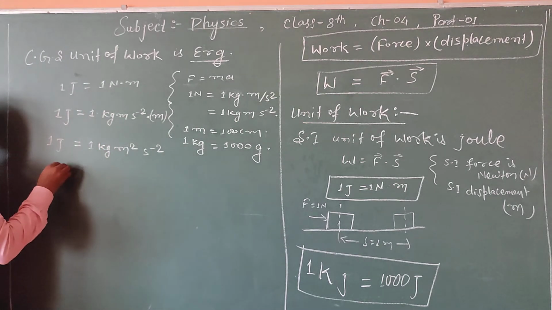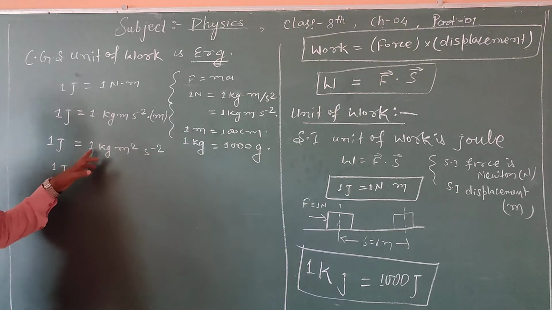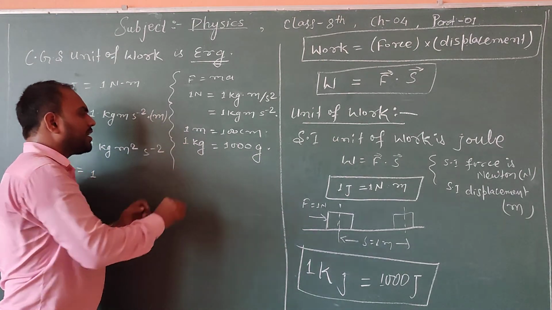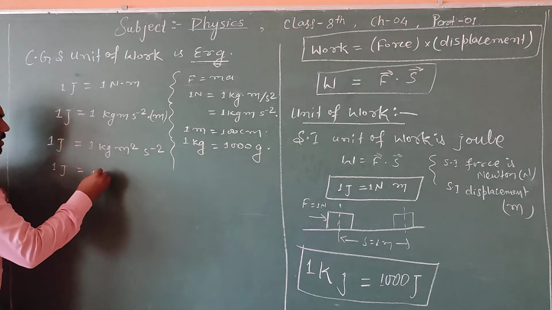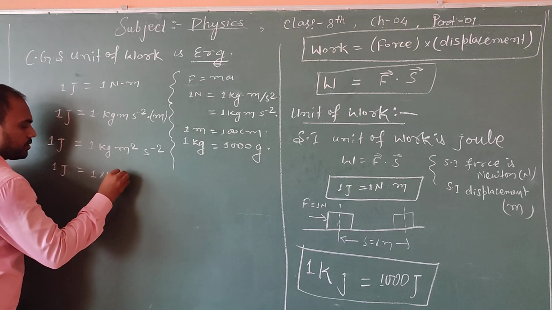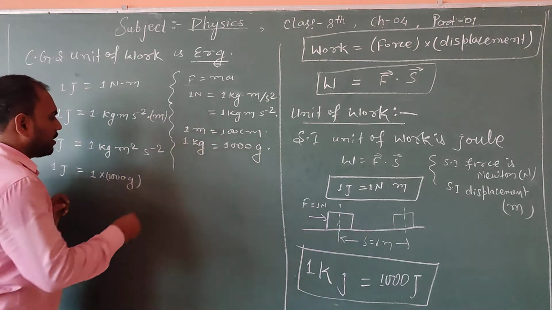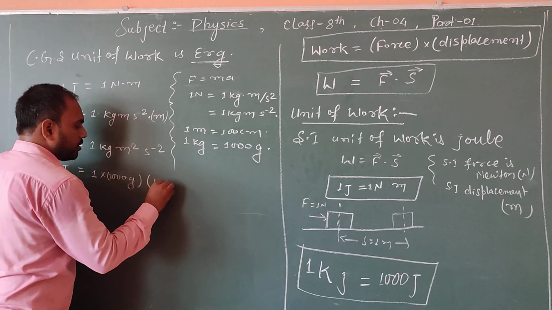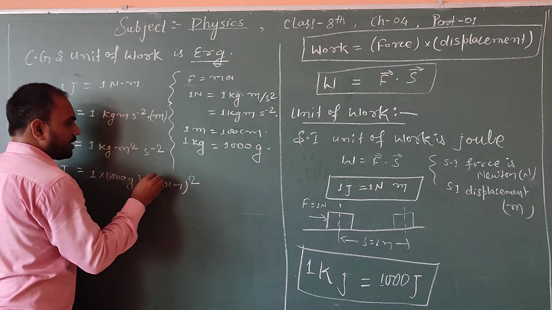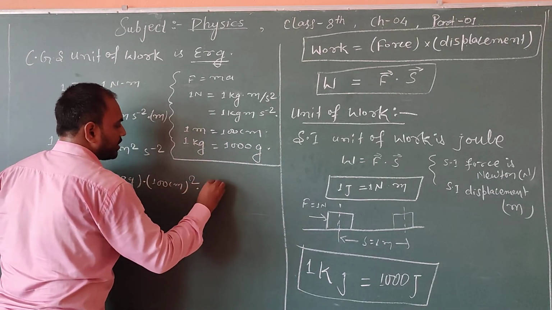Now 1 joule is equal to 1 into, for kg, 1000 gram. For 1 meter we can write 100 centimeter, and as it is meter square, we will take centimeter square, second inverse square.